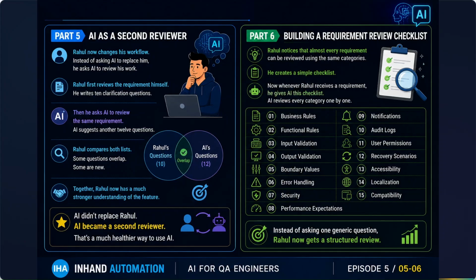AI did not replace Rahul here. AI became a second reviewer. AI became a helping hand to Rahul. AI became a second mind to Rahul. That's a much healthier way to use AI, right?